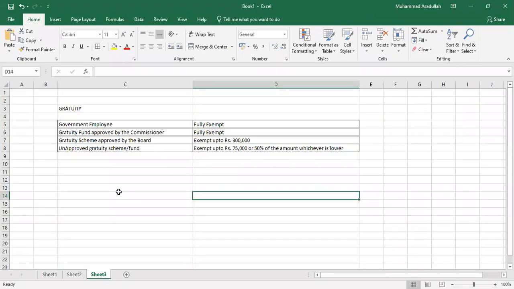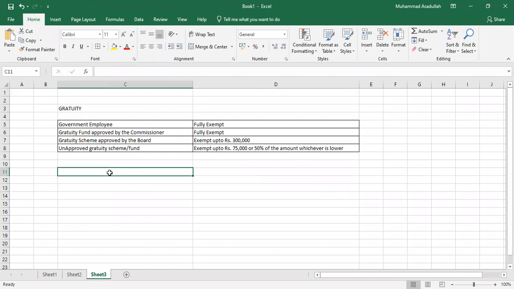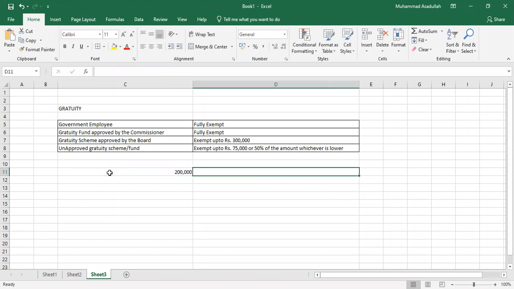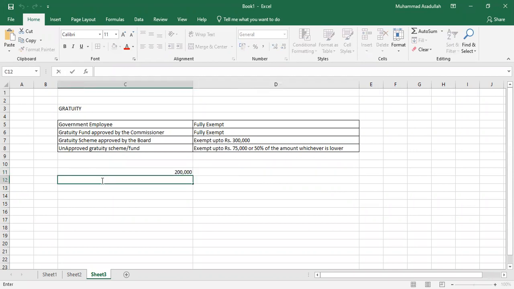Now let me explain unapproved gratuity more deeply. Let's suppose you have received unapproved gratuity of rupees 2 lakh. The 50% of the gratuity will be rupees 1 lakh, and the second value given here is 75,000.